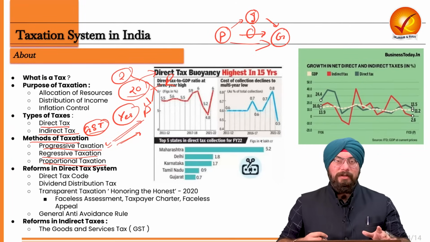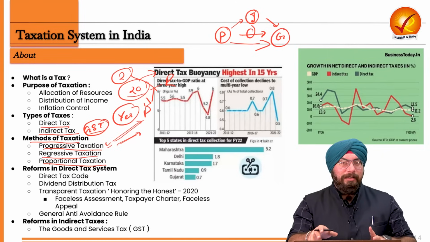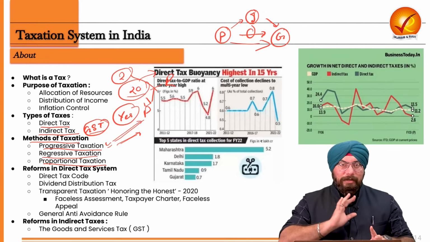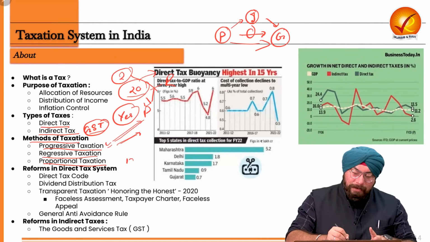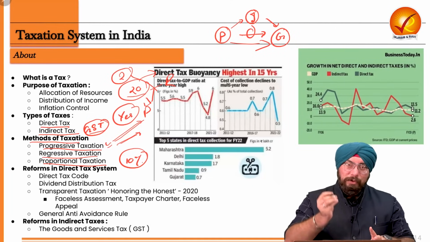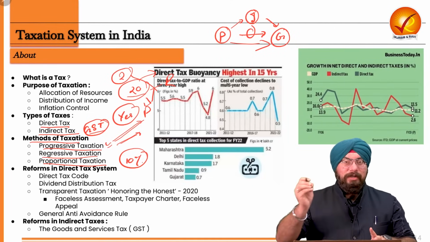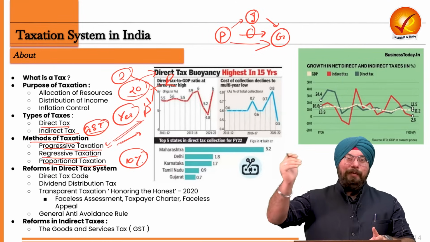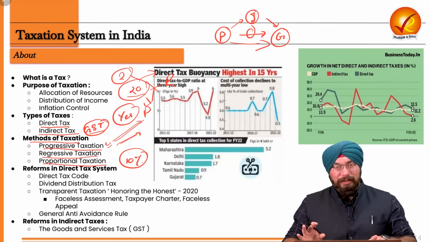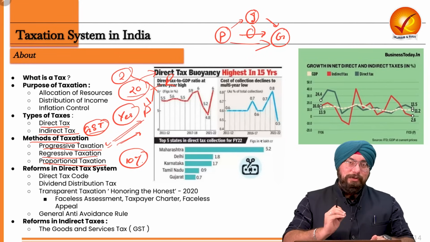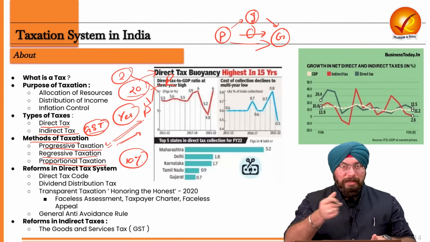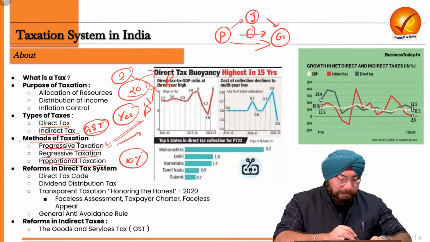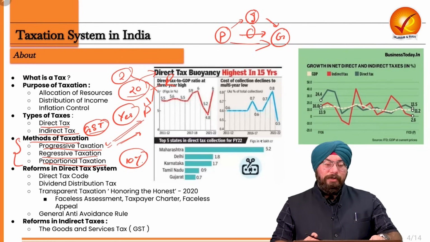Now, proportional taxation is a little bit similar to regressive taxation, but here the taxation is based on proportion. So for example, let's take the example of income tax only. Let's say the country says that if your income is more than 50,000, I don't care whatever your income is, 10% of your income you will be paying to the government as taxes. It doesn't matter whether your income is higher or lower or very, very high. 10% is the amount which I've fixed, and you'll have to pay the proportion of 10% of your total income to the government as taxes. That is proportional taxation. I hope these methods of taxation are very, very clear to all of you.